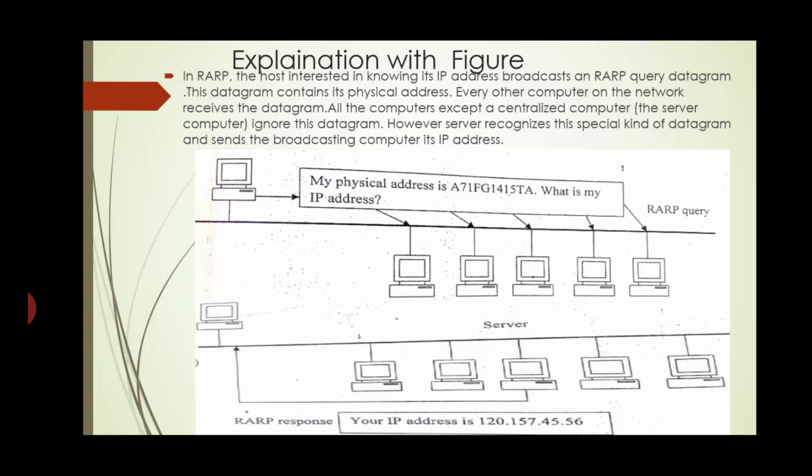The sender says: my physical address is this, what is my IP address? Then some server gives a response with the IP address for this physical address, and using that IP address they can do the communication on the network.